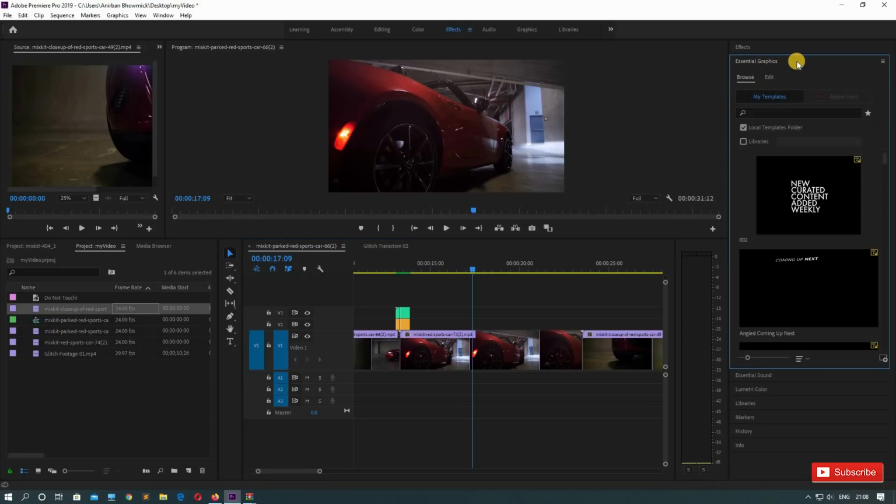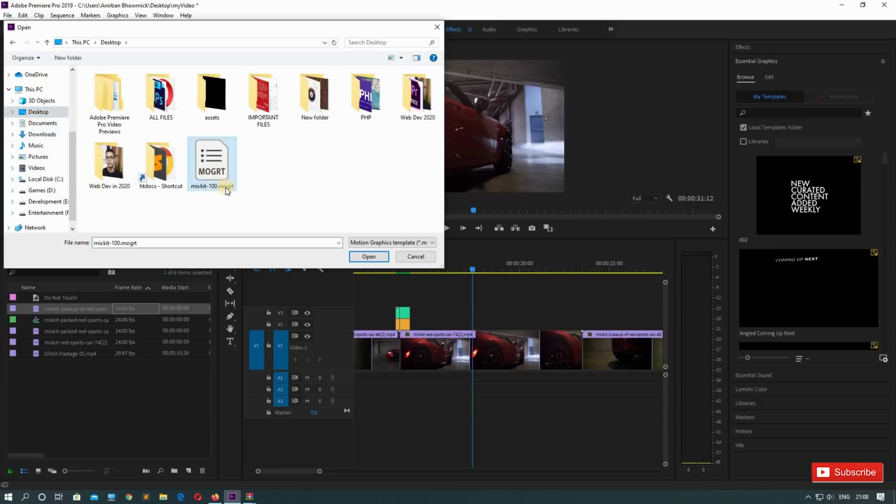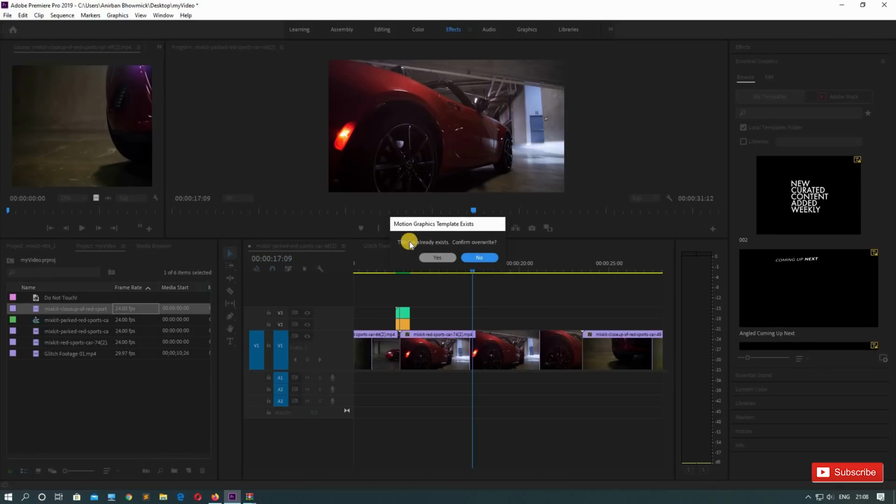So click on this, then click on this browse section. And at the very bottom here, you can see there is a plus sign. So it is telling install motion graphic templates. Click on this. And now you need to visit that file. So here it is. Mixkit 100 MOGRT. So double click this. Okay. So I already have that file. This dialog box won't come in your case because you are not having that file, and if you do have that file, no problem, you can even overwrite it or press no. It's up to you. So I will just overwrite it for your sake.